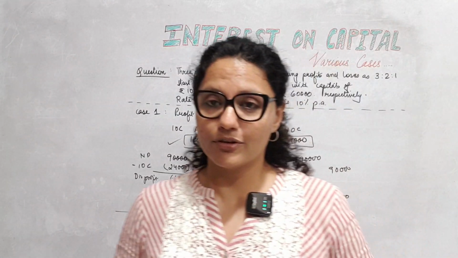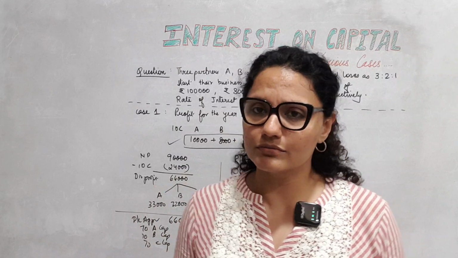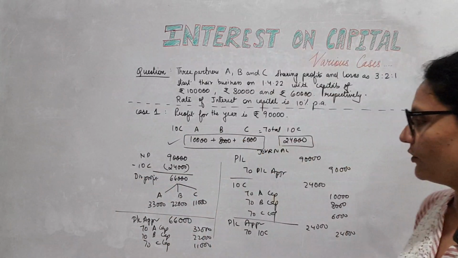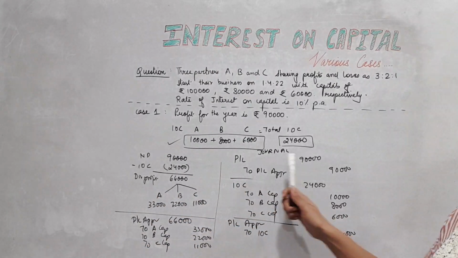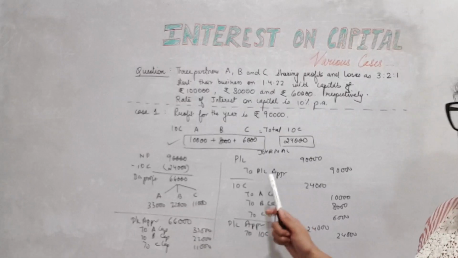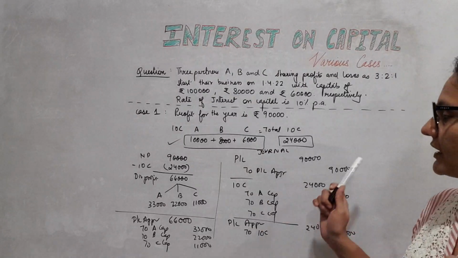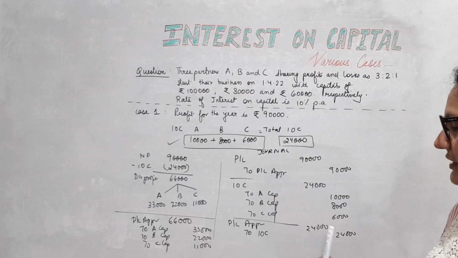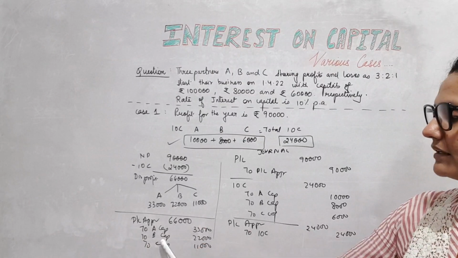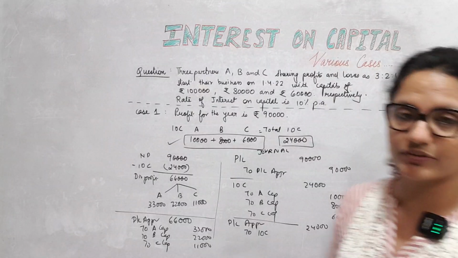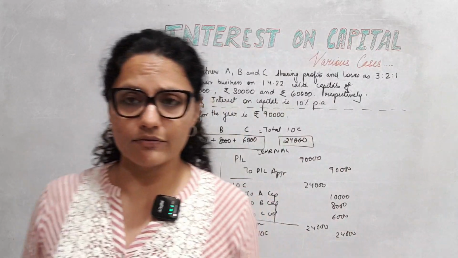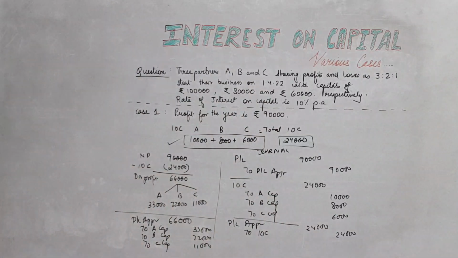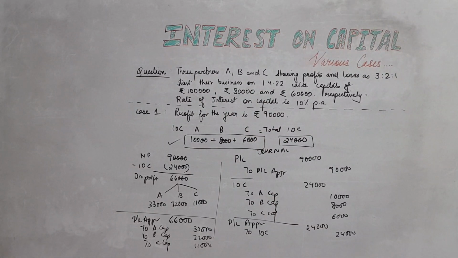Done. If you're asked to show the PL appropriation account, you will show it. We have already done that, right? This will be the effect of these entries. On the credit side you will show by PL account 90,000. Then on the debit side you will show to IOC 24,000 and to partners' capital the divisible profit. So now you know whatever you are asked to make, you will be able to do it, right? So please take a screenshot of this and we move to the next case.